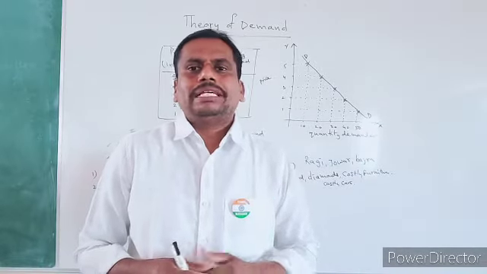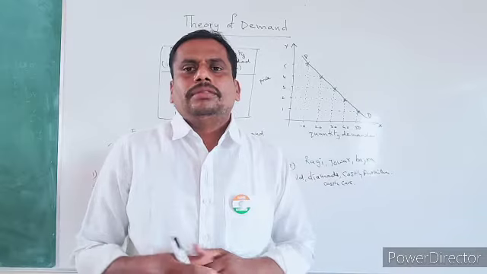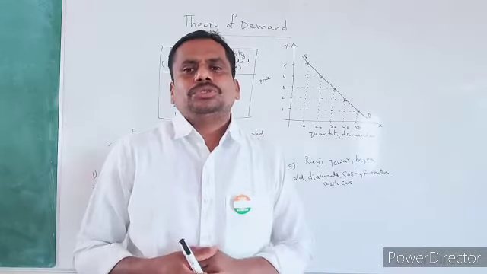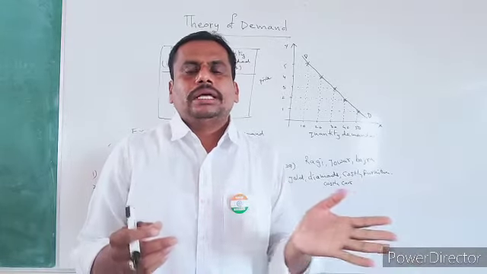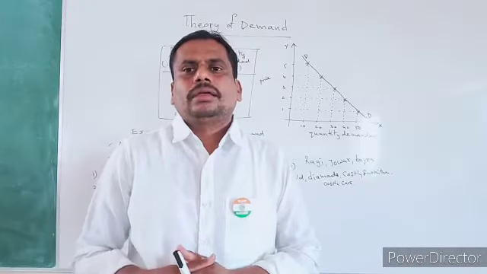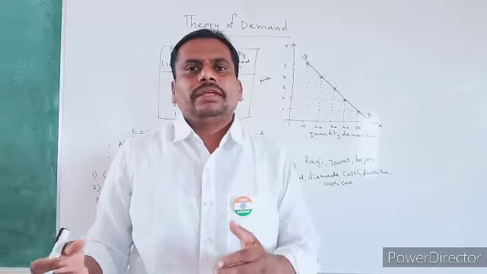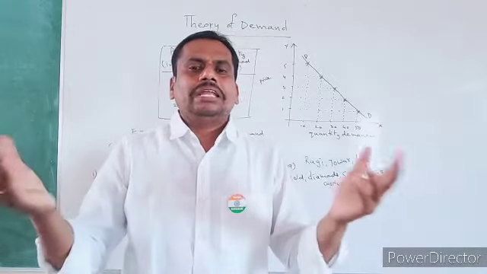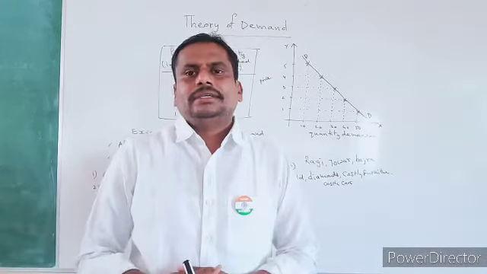If those goods' prices fall, these people may not purchase those goods. Why? Because those goods are considered prestige goods by the rich people. These people may feel that those goods may not have any special importance.